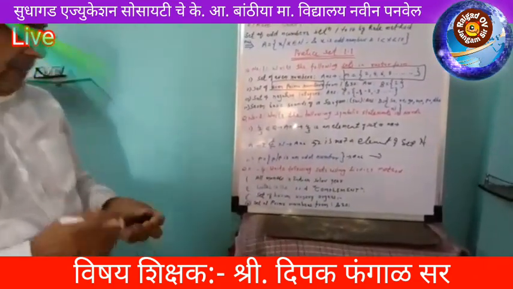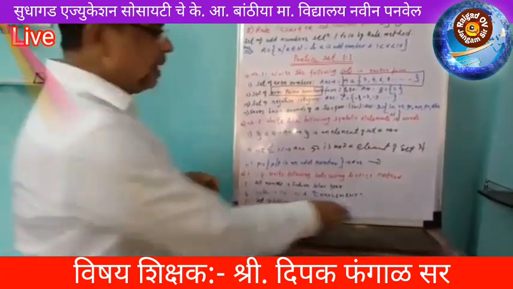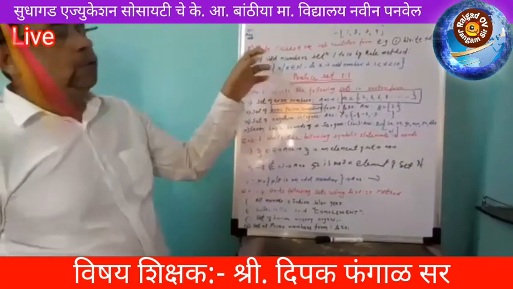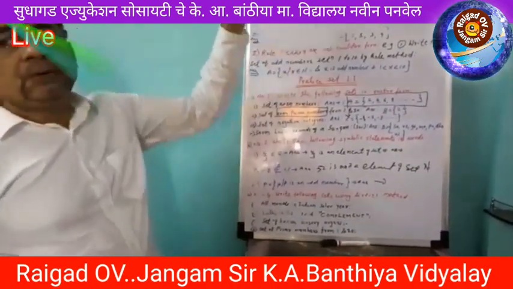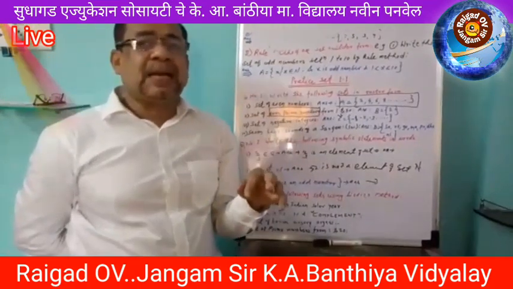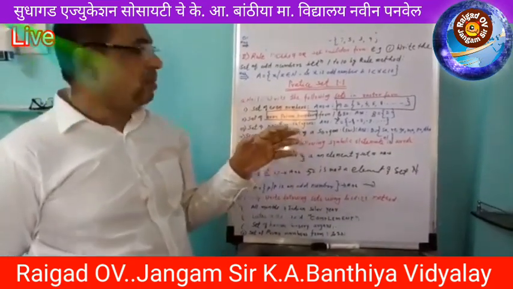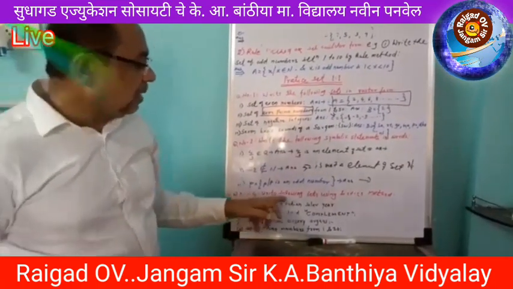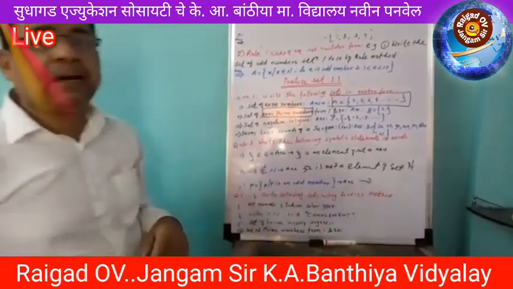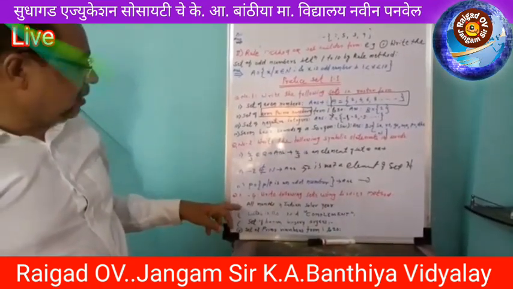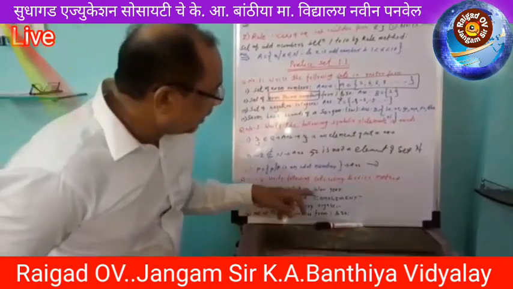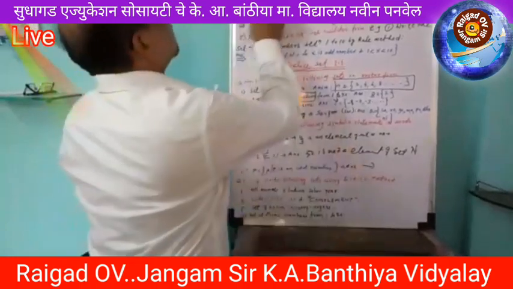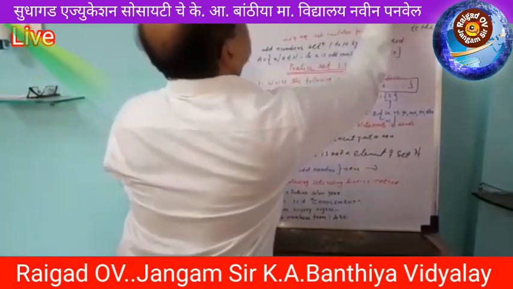And last question, question number 3 is given. You write any two sets in listing or rule method. In your book, there are so many examples given. You find 2 examples among the given examples. And last question number 4, write the following set using listing method. You write the given set in listing method. All months in Indian solar year. How can you write all months in Indian solar year?